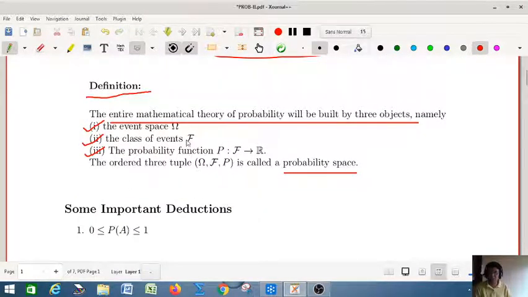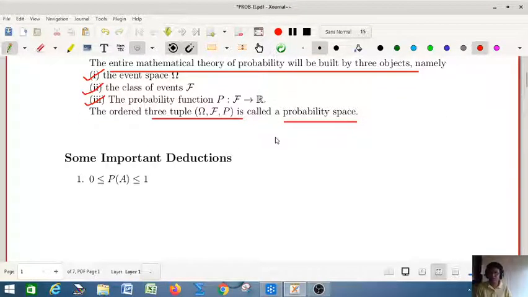These are the three objects, and the ordered triple omega, curly F and P is called the probability space. So the probability space constitutes the event space omega, the class of events F, and the probability function P from F to R, where F is the class of events and its domain, and the codomain is the real numbers. P is the probability function. This constitutes the probability space.